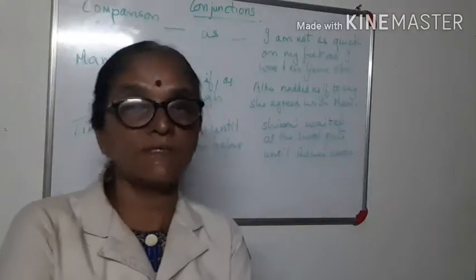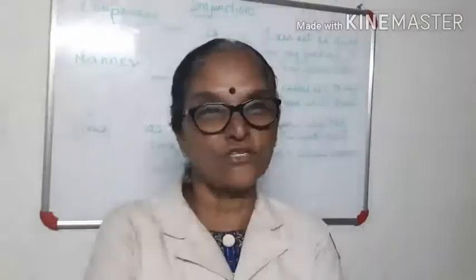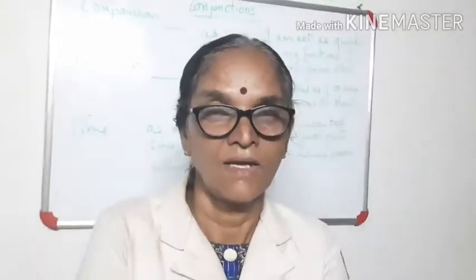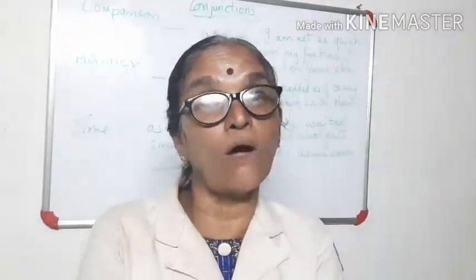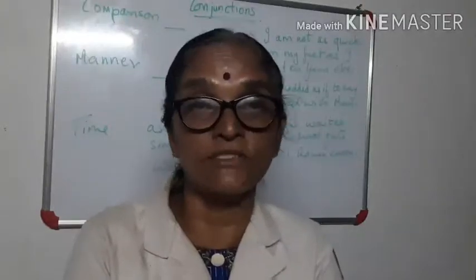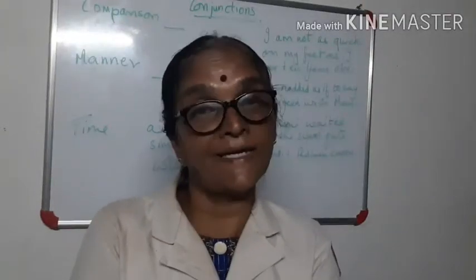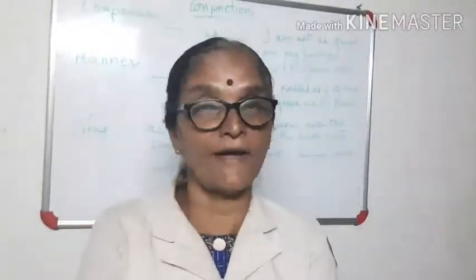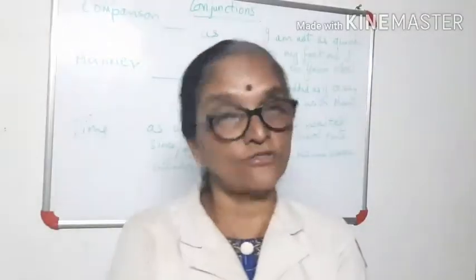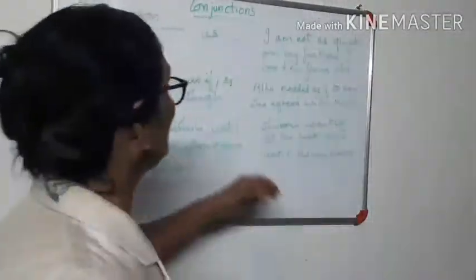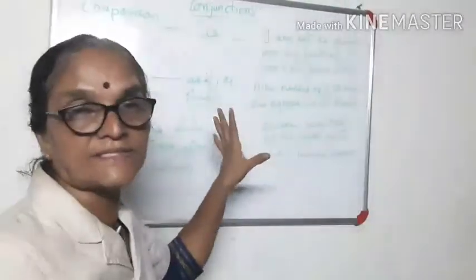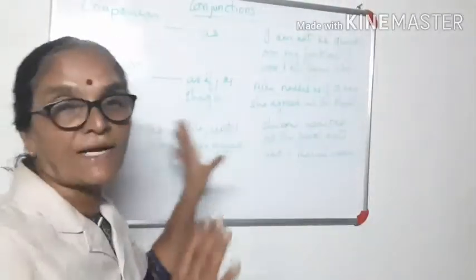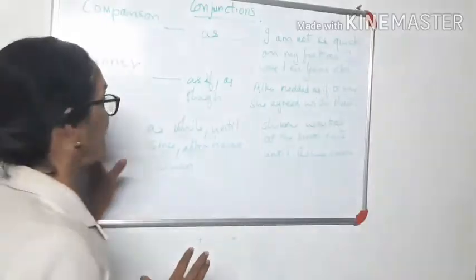Yes, you agree with it? No. But actually, you might not agree. Sometimes your mother tells you, if you go out and play, your father will come and shout at you. So you agree like that. You nod your head. Did you get it? That is nodding the head. So in the same way here you find Alka nodded as if to say. These all sentences are there in your textbook. Try to understand them. That's all what I'm explaining.